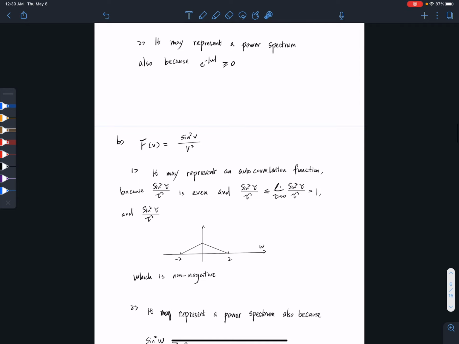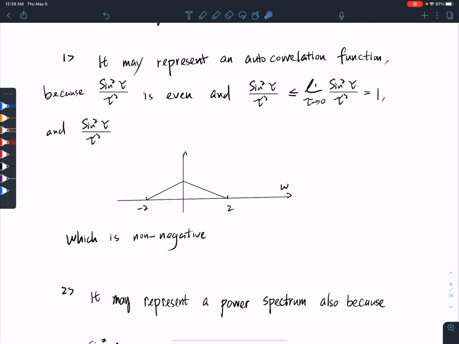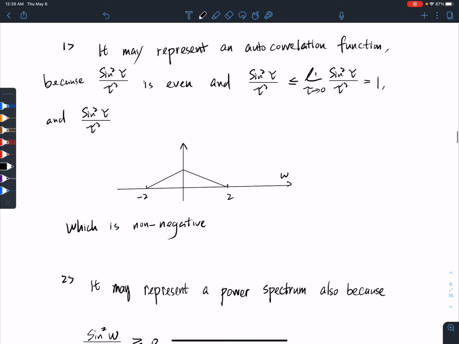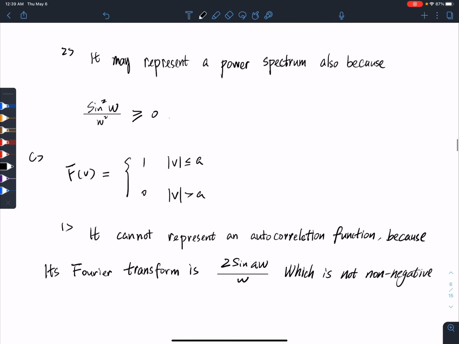For B, it may represent an autocorrelation function because this part is even, and for the limit as tau approaches 0, the whole thing is less than the value as tau approaches 0, which is 1. And here it is non-negative; the graph shows it is non-negative. It may also represent a power spectrum because this part is greater than or equal to 0.